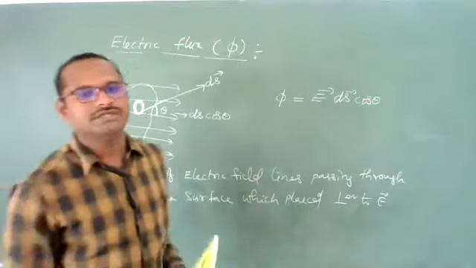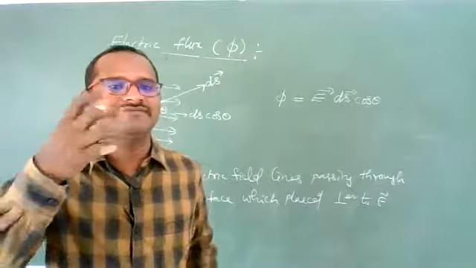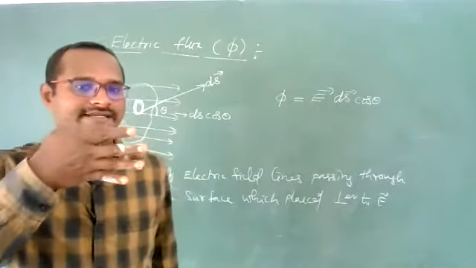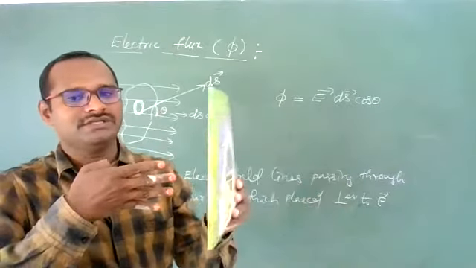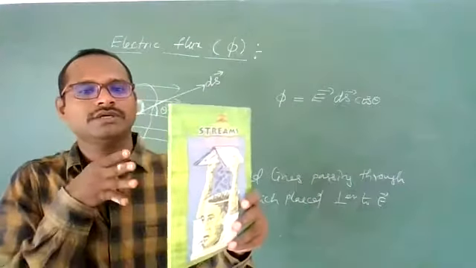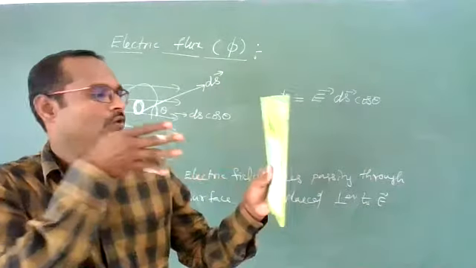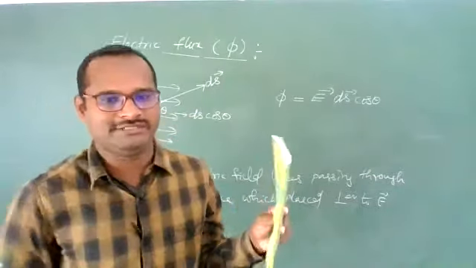Imagine my fingers are electric field lines generating from one charge. These four fingers are my electric field lines. Now suppose an area is placed here. This book is the area. When I keep it like this, how many lines are passing? Four lines are passing, so electric flux is 4, you can say.